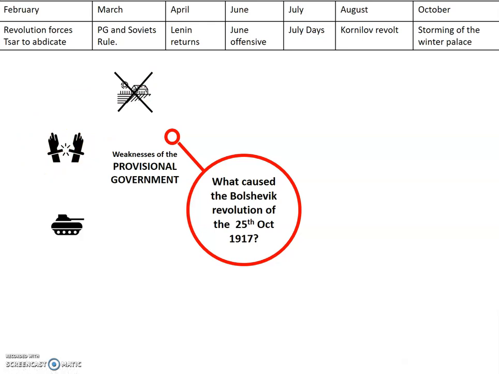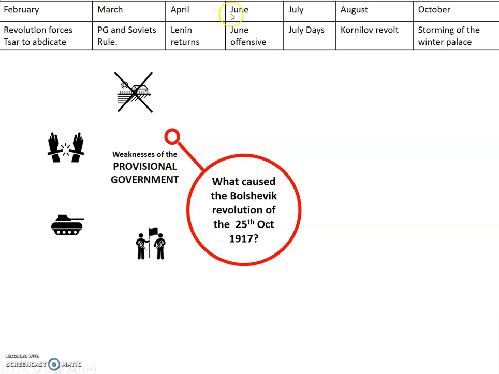The provisional government also launched the June offensive, a massive failure, 60,000 killed, 200,000 casualties. Men started deserting in huge numbers after the June offensive, and death squads were sent in to execute any deserters, making the provisional government look very unsympathetic and appear like the enemy of the people.